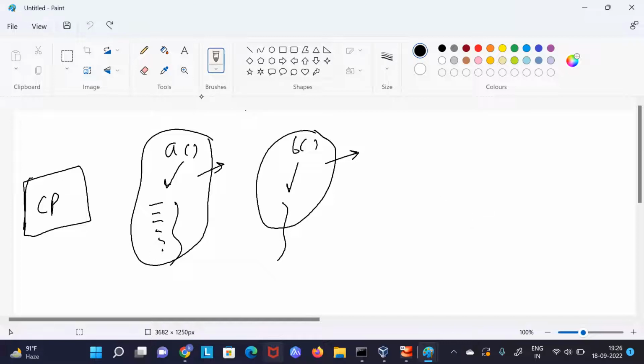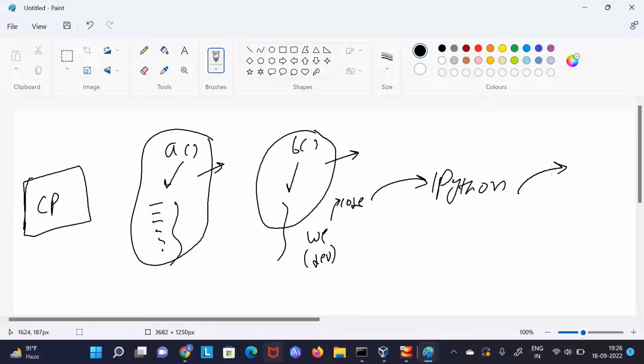Basically, this is our Python, and we as developers are writing some code. Python will take that code, and Python will interact with CPU, RAM, and everything, the kernel. Python will interact with them and will do our task.